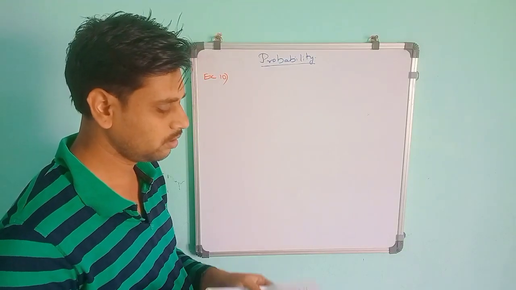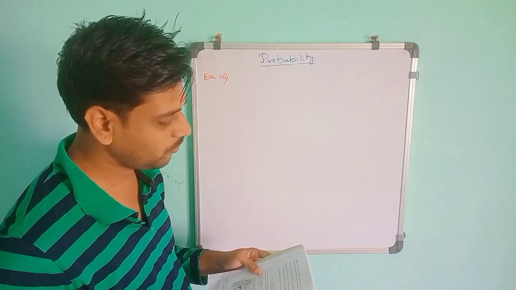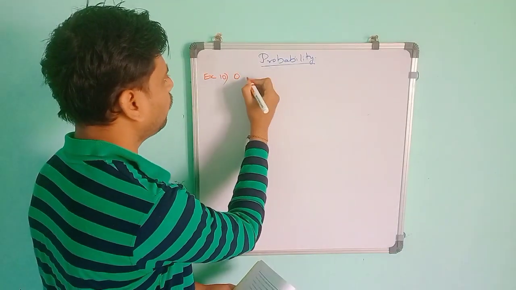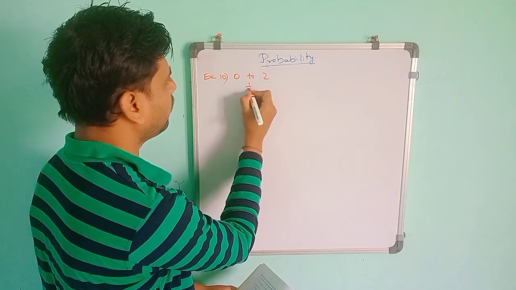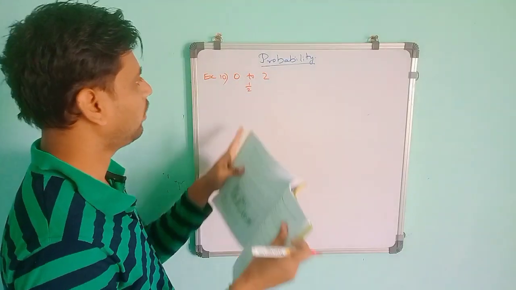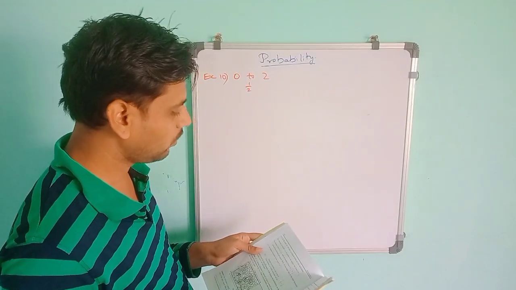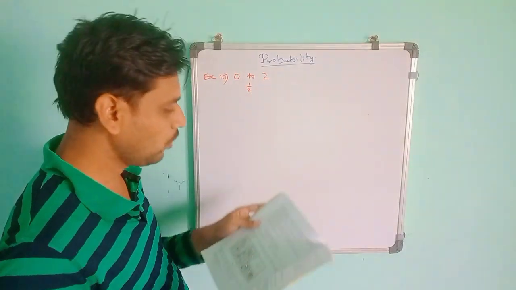Let E be the event that the music is stopped within the first half minute. If the line runs from 0 to 2, the first half minute is from 0 to 1 by 2. So the distance is from 0 to 2, and the favorable part is 0 to 1 by 2.